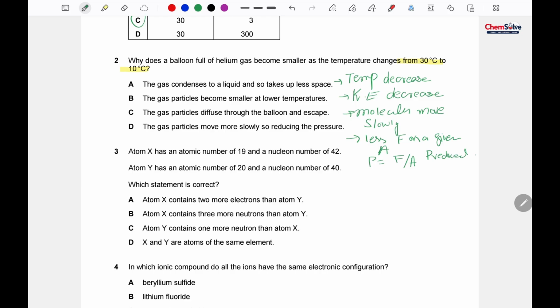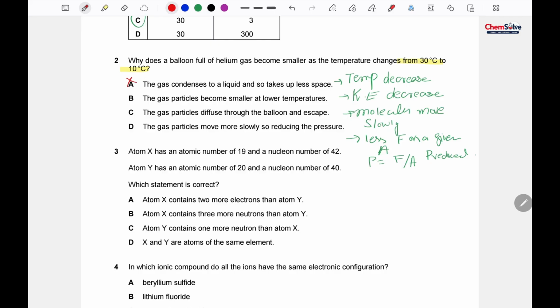So look at the options. Option A says the gas condenses. Yes, when we decrease the temperature, the gas condenses, but because there's a very little temperature change, and that is not enough for condensation, option A couldn't be the correct one.